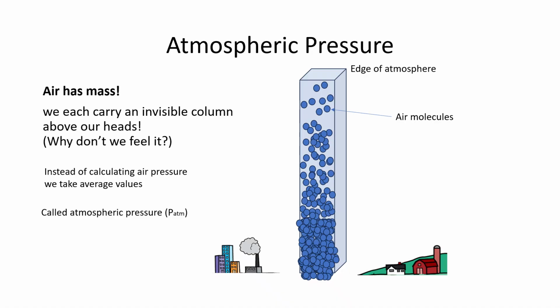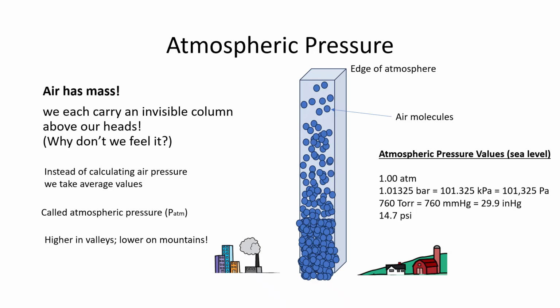And it would change depending on your elevation on Earth. If you're at sea level, you would experience more pressure than if you were up on a mountain, where the column of air, well, is now shorter. If you were in a valley, your column of air would be, well, longer, and you would have more air molecules above your head, so the pressure due to the atmosphere would be higher in a valley than it would be on a mountain.